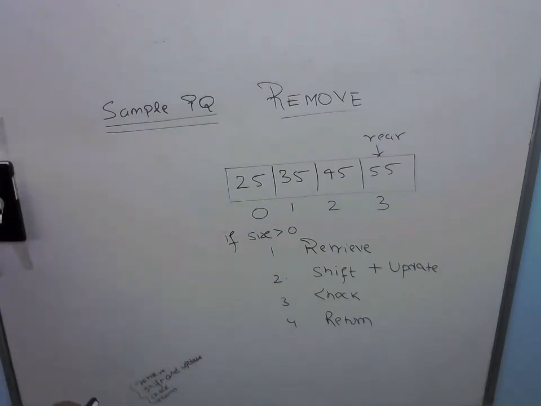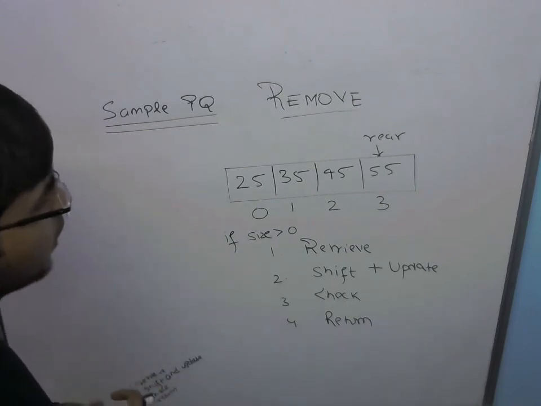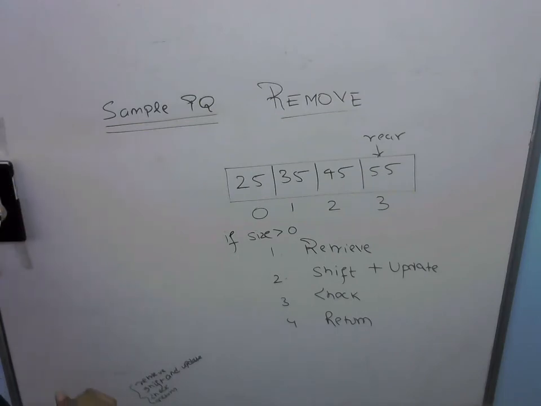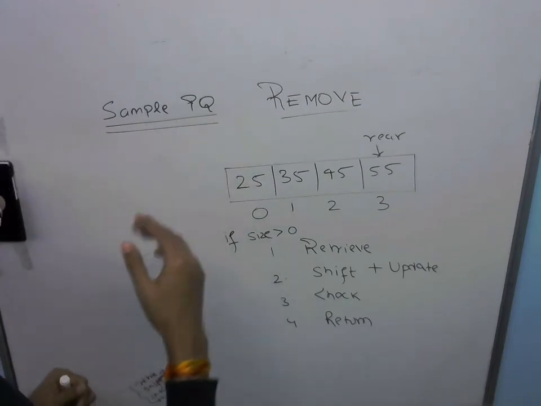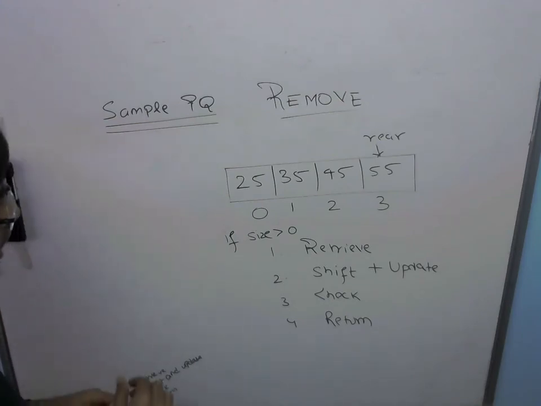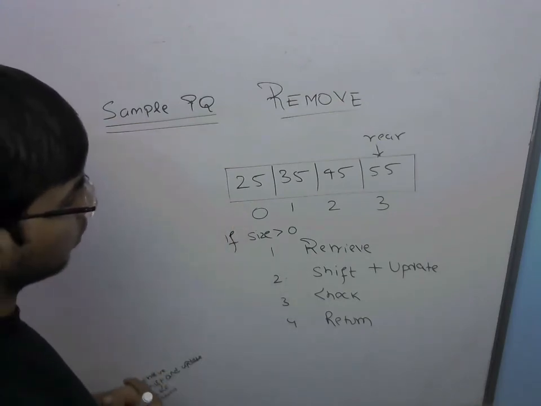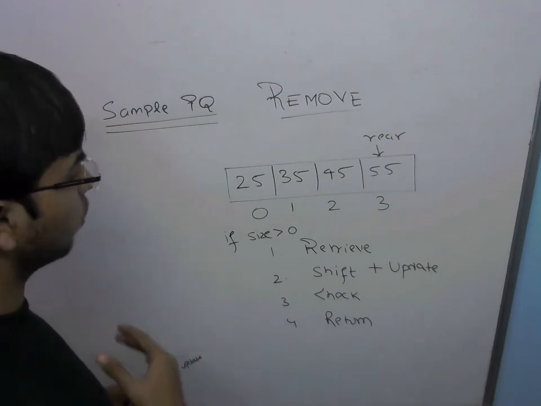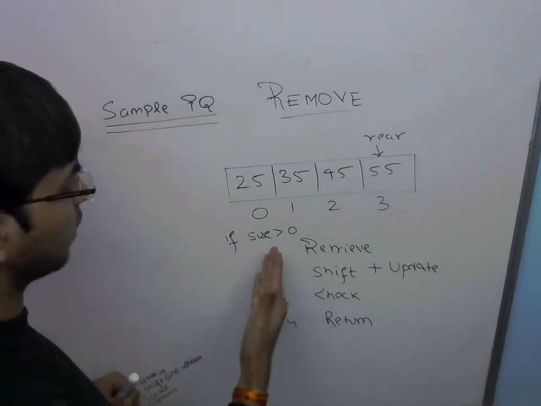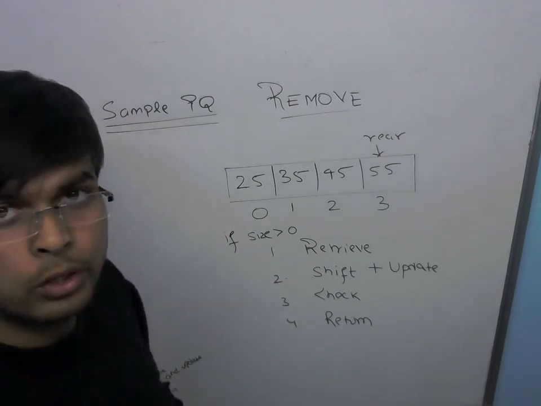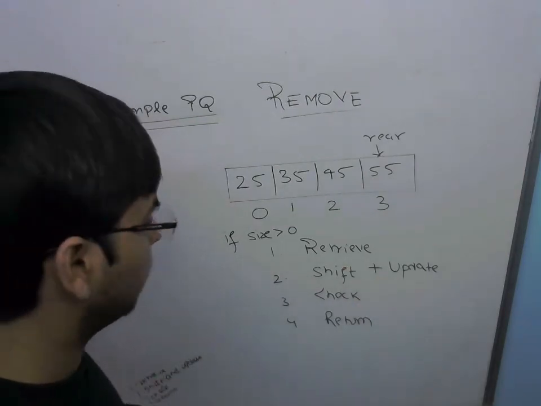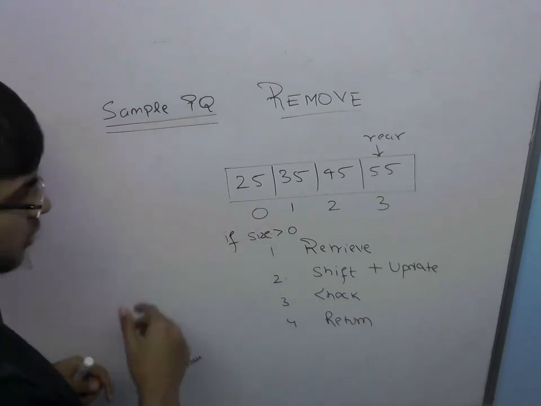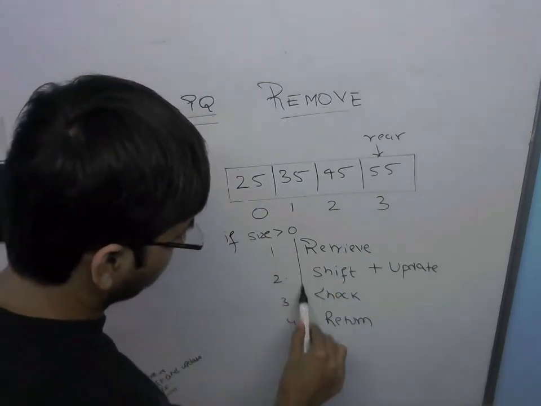Now, there are certain properties for the remove operation of a priority queue that are different from the dequeue operation of the normal queue data structure that we have studied. Let us now go through the various steps that are involved in the remove procedure. We are going to remove items from a priority queue only when its size is greater than 0, because there is no point in removing items if there exist no items in the queue. If the size is greater than 0, I'm going to perform these 4 steps.